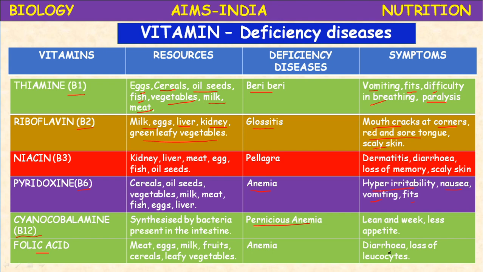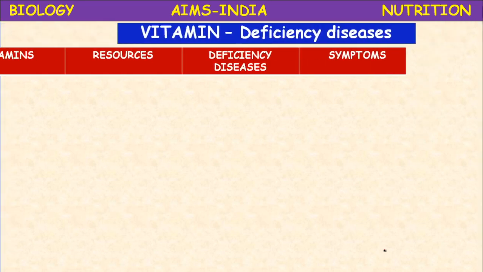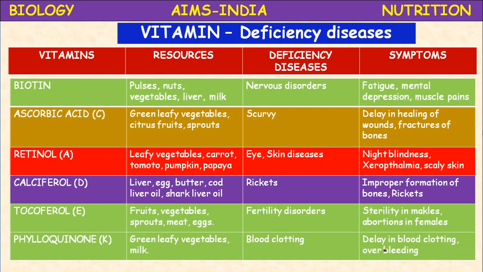Okay, next B vitamin, biotin. Biotin vitamin is available in pulses, nuts, vegetables, liver, milk, and kidneys also.